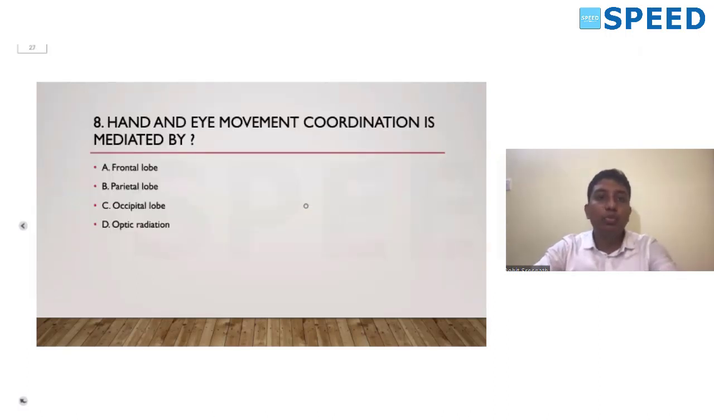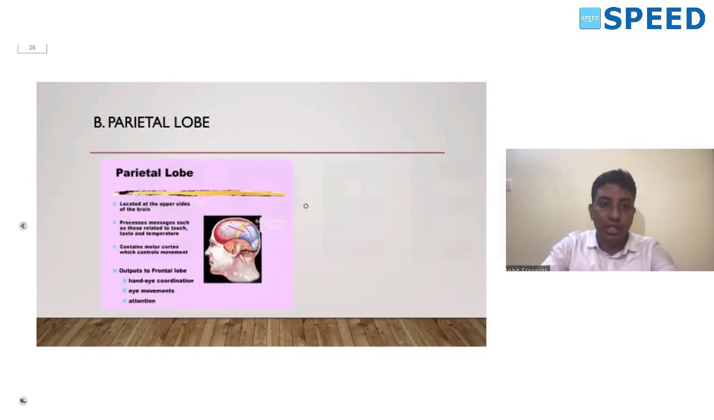Hand and eye movement coordination is mediated by the parietal lobe. I told you this when we discussed the horizontal gaze, which controls the vertical gaze, and the optokinetic nystagmus. One of the most important functions of the parietal lobe is hand-eye coordination. The output to the frontal lobe is mainly hand-eye coordination, eye movements, and attention. So these three are transmitted from the parietal to the frontal lobe.